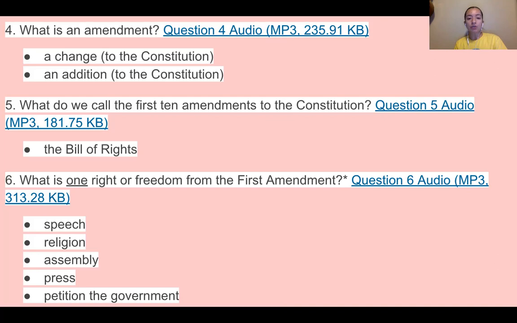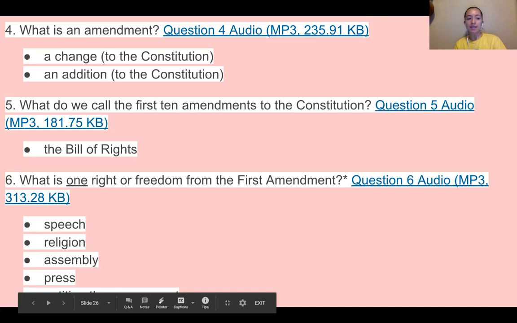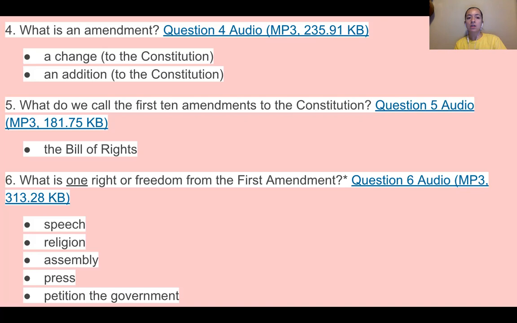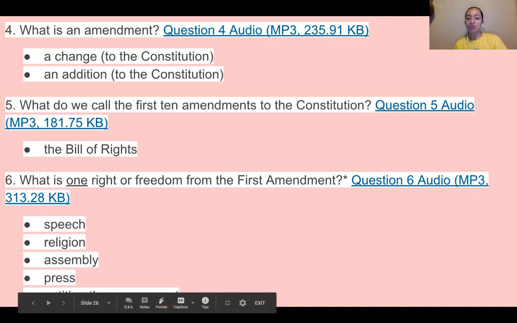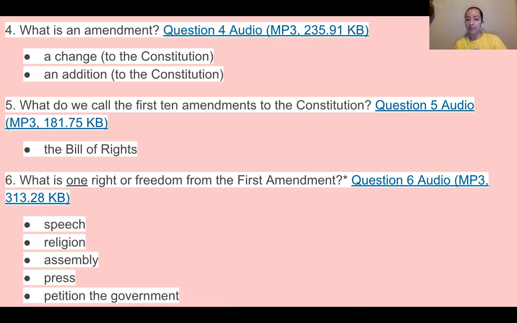These are the questions referring to the Bill of Rights and the amendments to the Constitution. What is an amendment? A change to the Constitution, an addition to the Constitution. You only need to say one of these answers. What do we call the first 10 amendments to the Constitution? The Bill of Rights. What is one right or freedom from the First Amendment? You only need to say one of these. Speech, religion, assembly, press, petition the government.